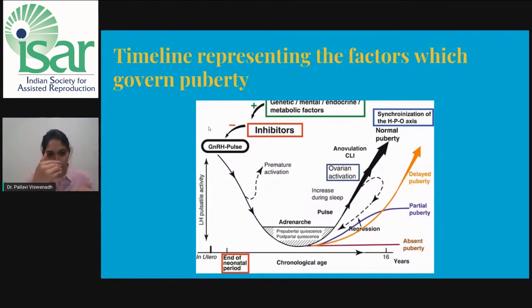After the neonatal period, the curve is slowly falling down. That is the juvenile pause. Now, just before puberty, with the proper synchronization of the HPO axis, adrenarche, thelarche, pubarche, and menarche take place. Any change in the entire sequence of events leads to delayed puberty or partial puberty or absent puberty.